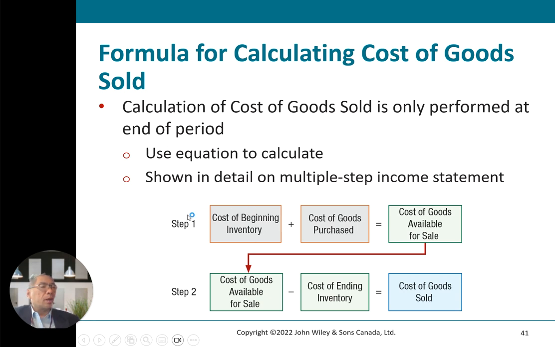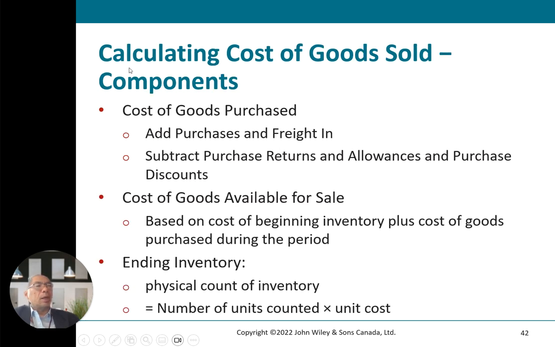Step 1: cost of beginning inventory plus cost of goods purchased equals cost of goods available for sale. Moving to step 2: cost of goods available for sale minus cost of ending inventory gives you the cost of goods sold. In terms of components, cost of goods purchased is purchases plus freight-in, minus purchase returns and allowances and purchase discounts. The cost of goods available for sale is the beginning inventory plus the cost of goods purchased during the period, less ending inventory.